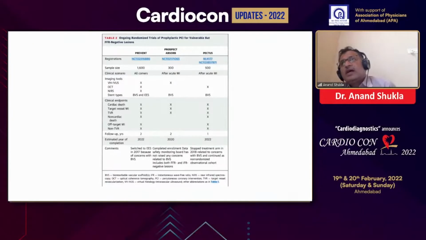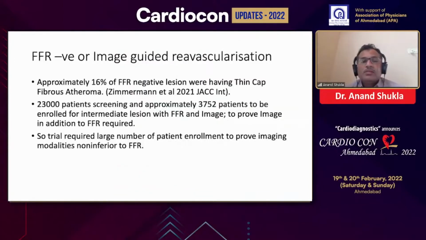Because it requires 23,000 intermediate lesion screenings, among which approximately 4,000 patients are to be enrolled for randomization of intermediate lesions with FFR and imaging, to prove imaging is additional to FFR. Nowadays that evidence base may not be possible. That's why we are lacking good large clinical data.